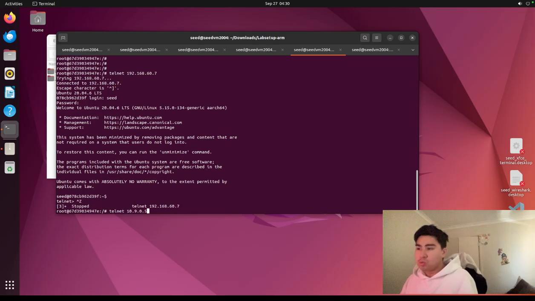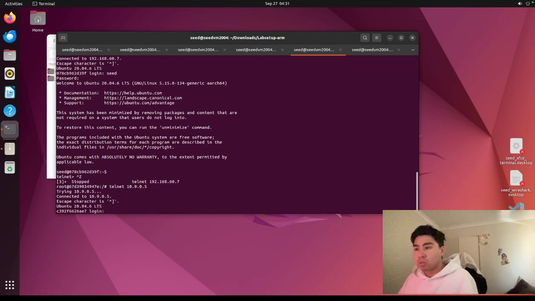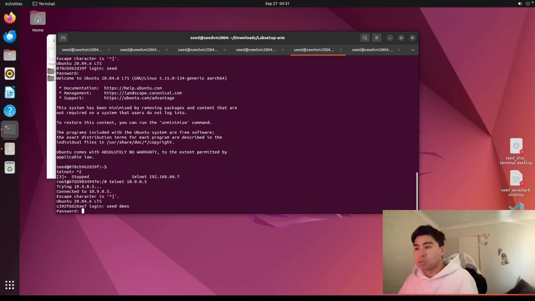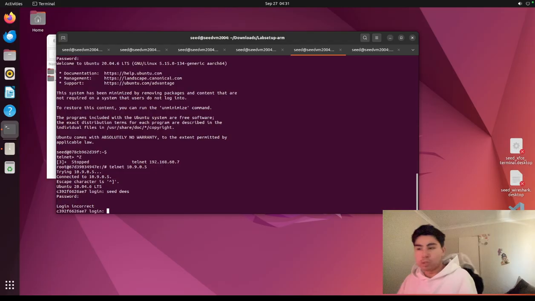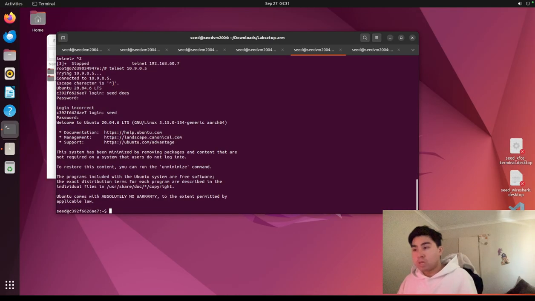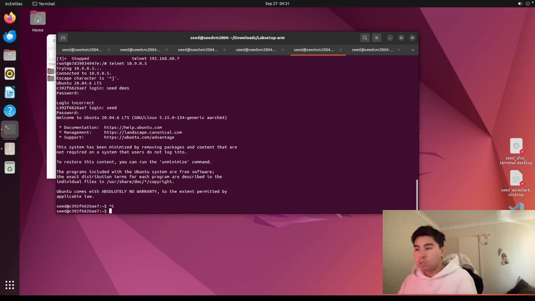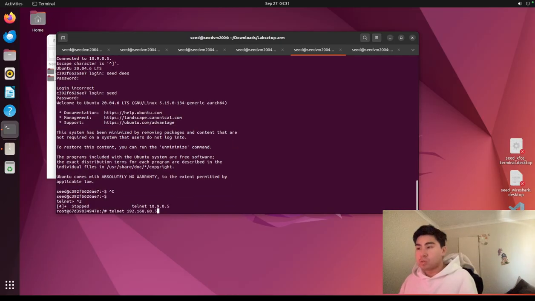What happens if we do this? It still works. Oh, my bad. It still should work, because it did not say only that. So yeah, it does work. It still allows telnet connections between internal hosts.